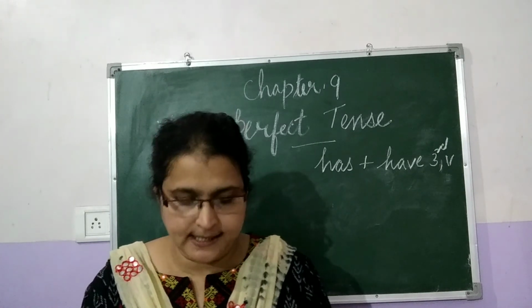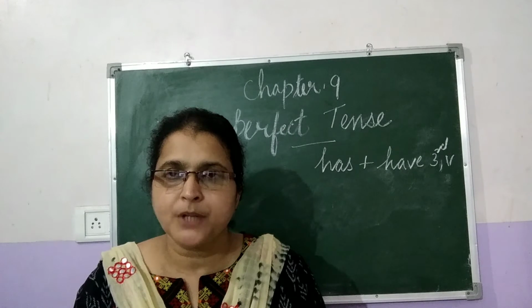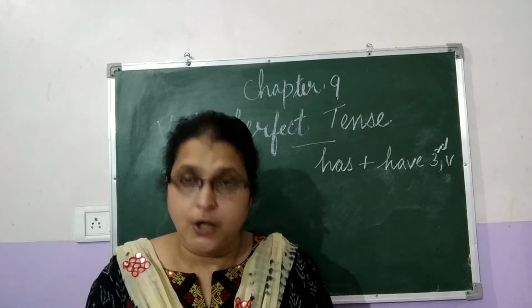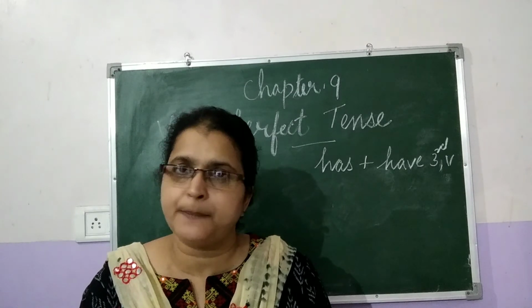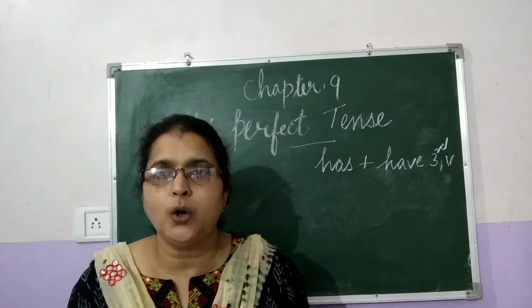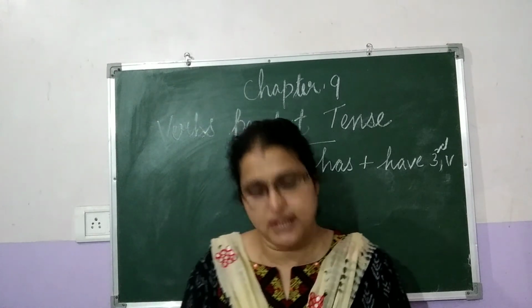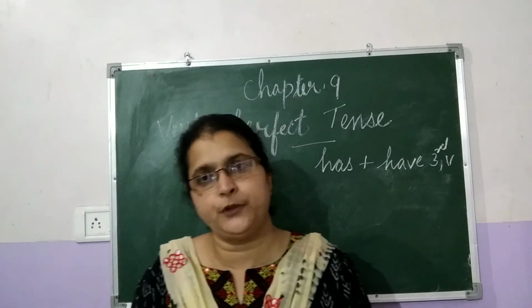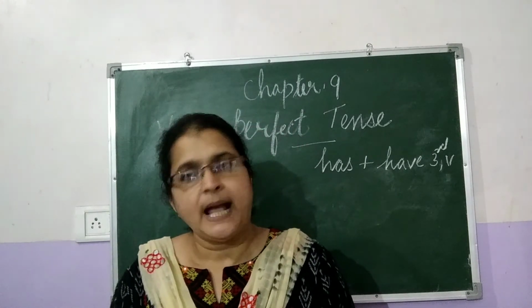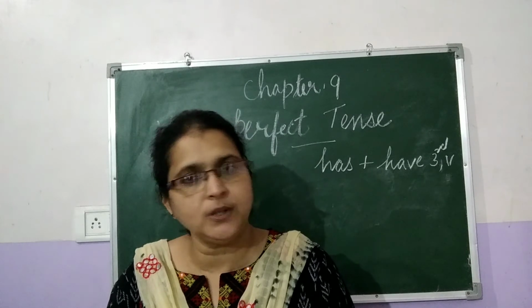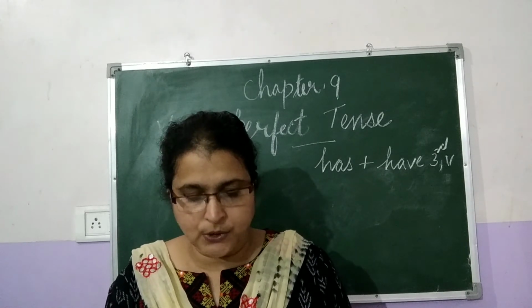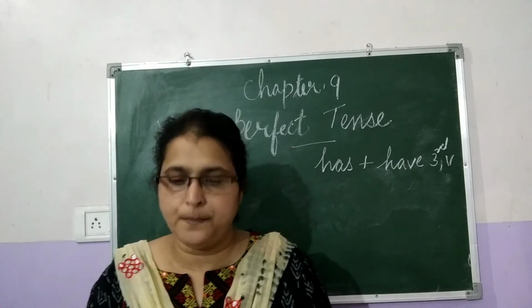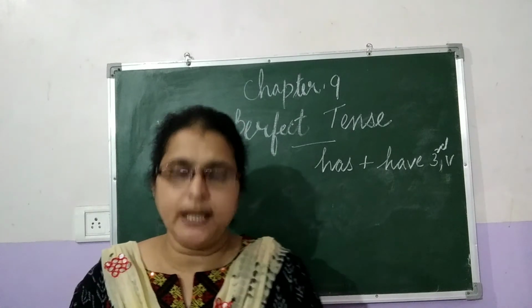So the structure is subject plus auxiliary verb plus not plus the main verb, that is the past participle, plus the object. So we can say that I have not played football. Subject has or have plus not, the negation, and also the main verb and the object. So next one is interrogative sentence.